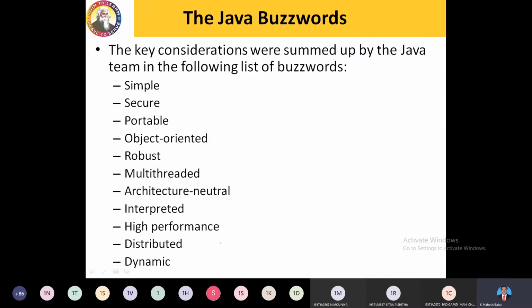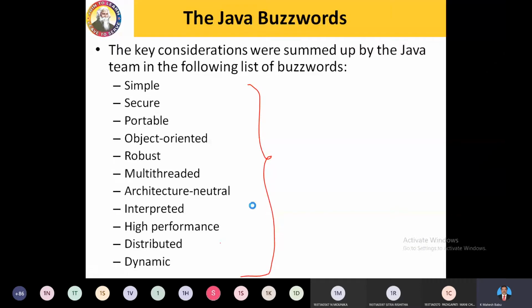The first one is the key considerations summed up by the Java team in the following buzzwords. These all come under buzzwords, and these are the features supported by Java. Not only this, many more things will come later when we speak. Altogether, the system we are framing has such advantages by means of this.